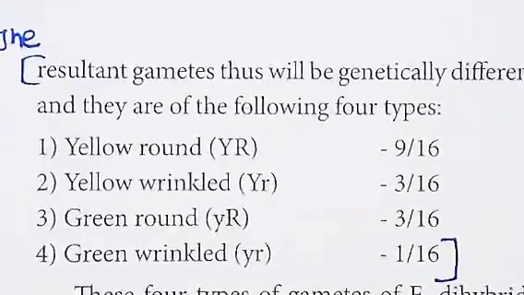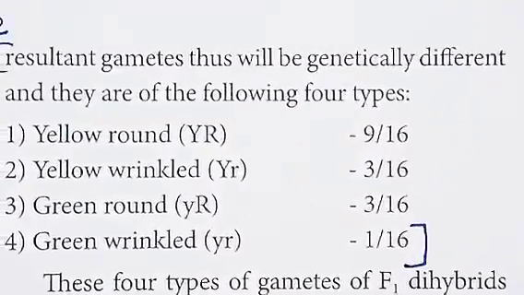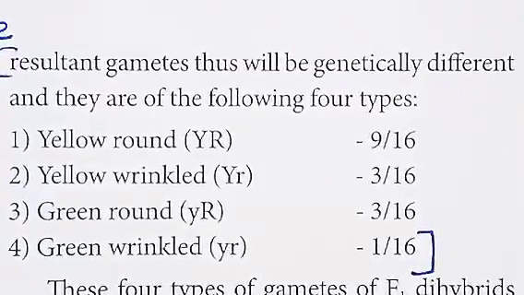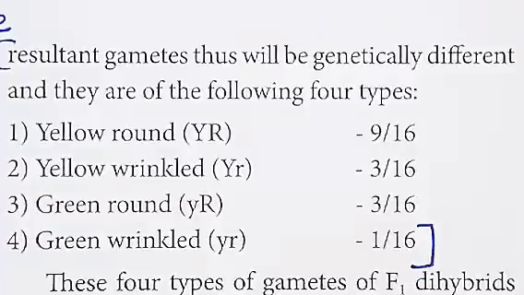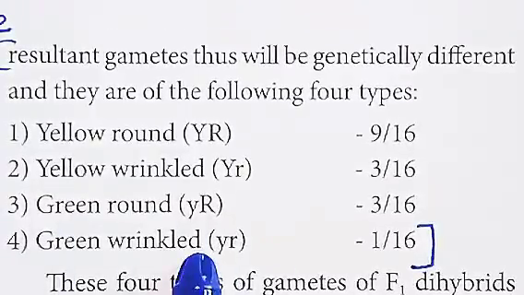The resultant gametes thus will be genetically different, and they are of the following four types: yellow round, yellow wrinkled, green round, green wrinkled.